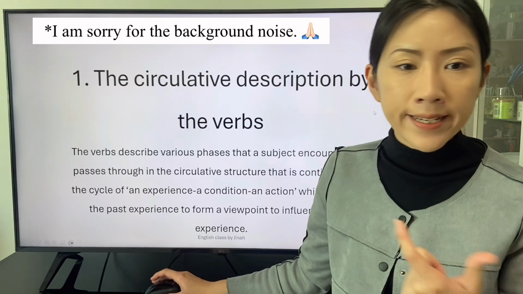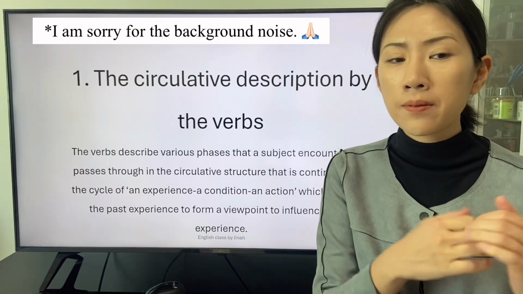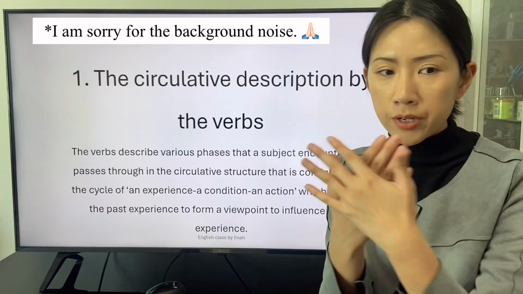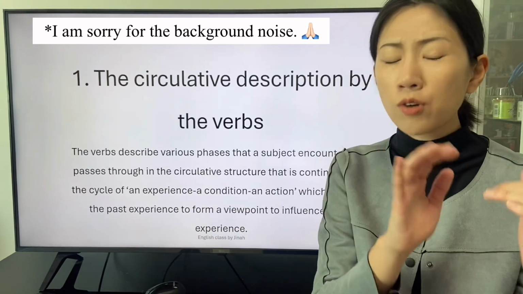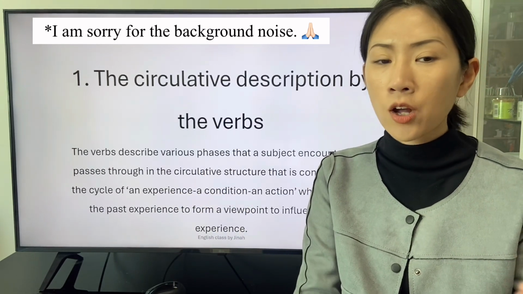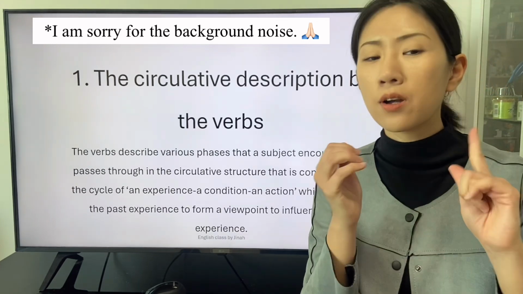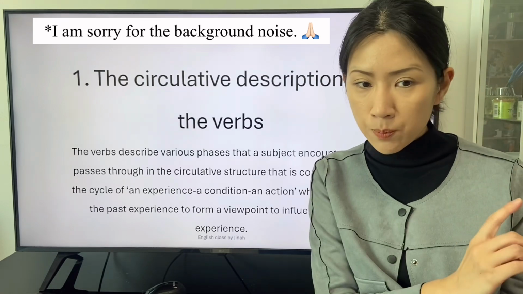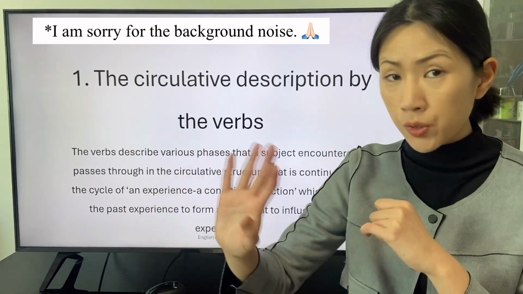The circulative description by the verbs. The verbs describe various phases that a subject encounters and passes through in the circulative structure that is continued after the cycle of an experience, a condition, an action, which becomes the past experience to form a viewpoint, to influence a new experience.